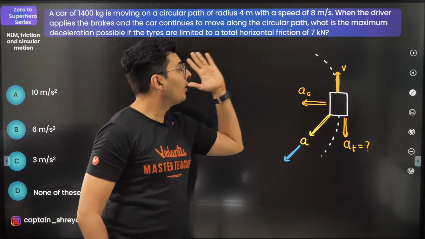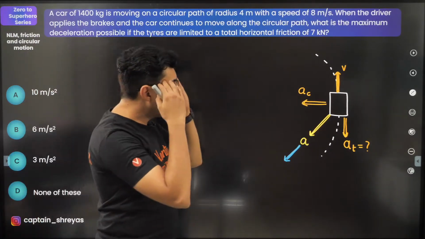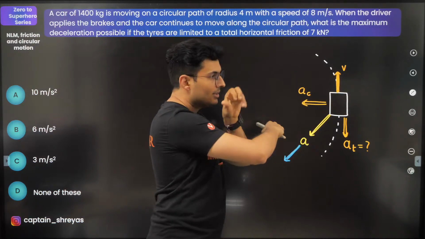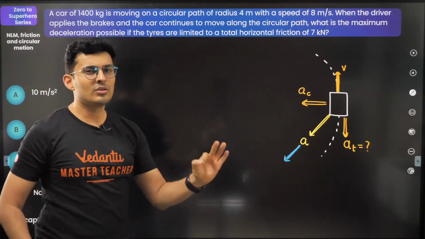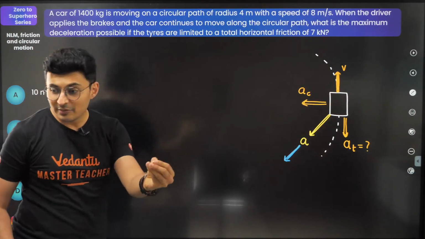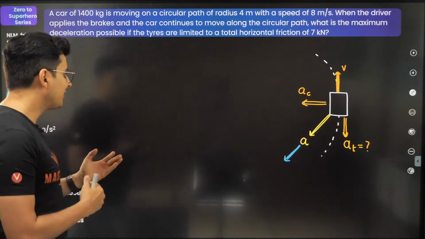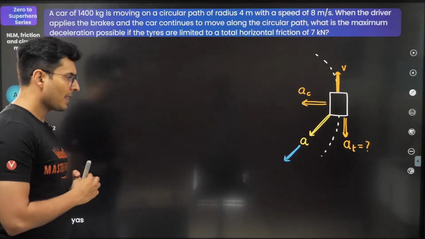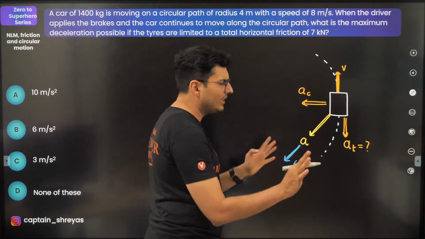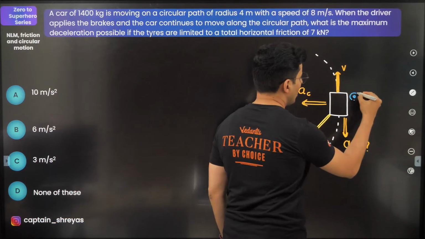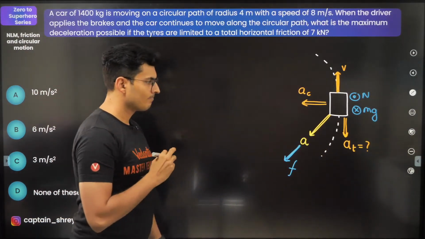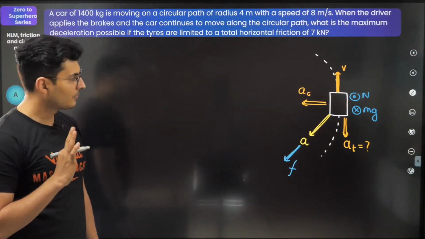The plane of your screen is the horizontal plane. Keep in mind, normal will come out of the plane, and mg will go inside the plane. They are not in the plane of the board. There is only one force which can act in the plane of the board, and that should be friction. See if this makes sense. So this force has to be none other than friction, because I know the normal force is coming outwards and mg is going inside the plane of the board. Everybody clear about this?